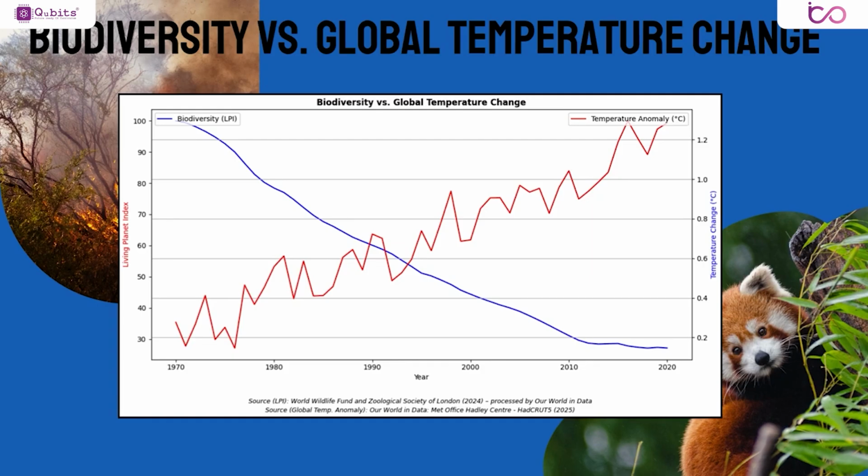Warmer weather disrupts habitats, melts ice, and causes extreme weather, all making it harder for species to survive. Over here in the graph, the blue line shows biodiversity, the red line shows temperature. The message over here is very clear. As the red line climbs, the blue line falls. Faster warming means faster species loss. This is why protecting ecosystems and fighting climate change matters for every species, including ours.